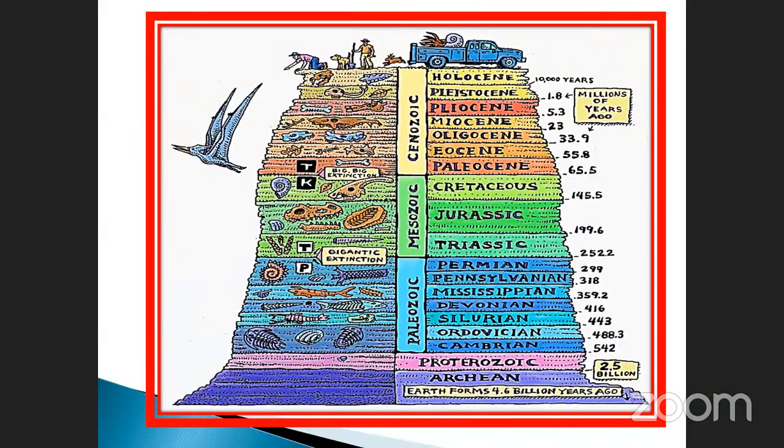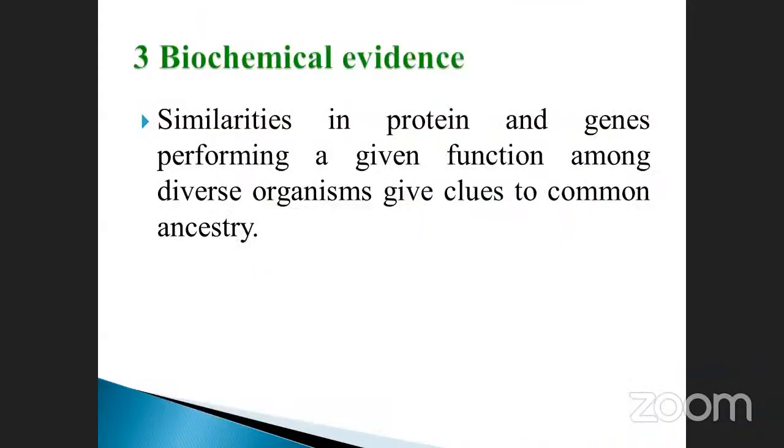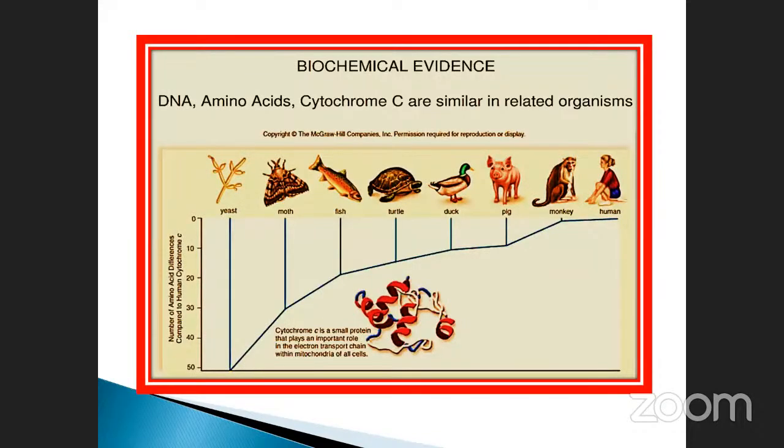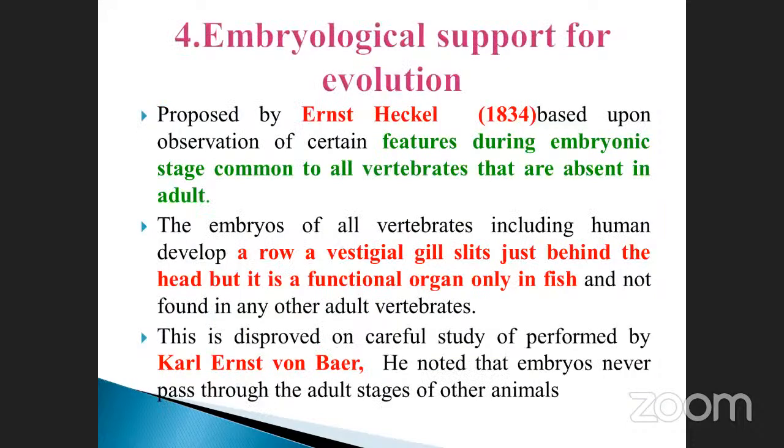That is another thing. So these are the eras: the Cenozoic, Mesozoic and Paleozoic. These things you must note. What are the biochemical evidences present? You know about the production of protein as well as the gene sequences, such as DNA and RNA. All those things are very important and common for all living organisms. That is very, very important. And embryological support for evolution, we will see in the next classes.